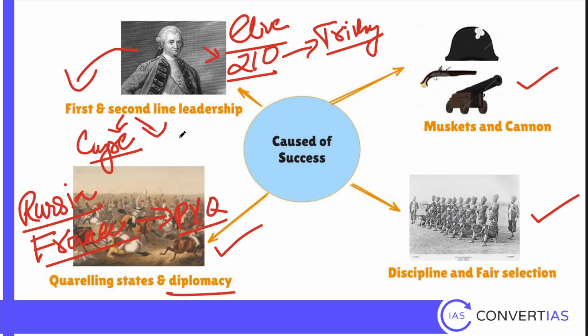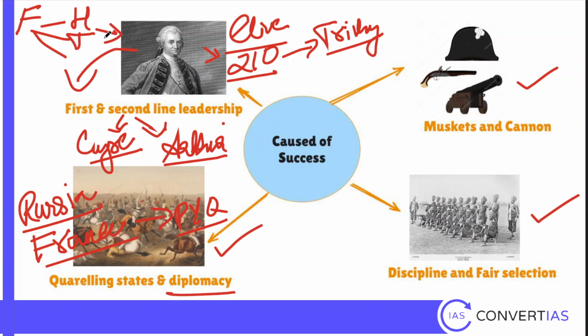Then you have people like Arthur Wellesley. Again, Arthur Wellesley is a UPSC previous year question. He is the one who defeated Tipu Sultan in the third battle of Mysore. So you have first line leaders and second line leaders. In India, we had first line leaders. For example, we had Hyder Ali, we had Tipu Sultan, we had Maratha generals like Madhav Rao, the Holkars and Scindias, but second line leadership was lacking. They had able leadership at both levels.